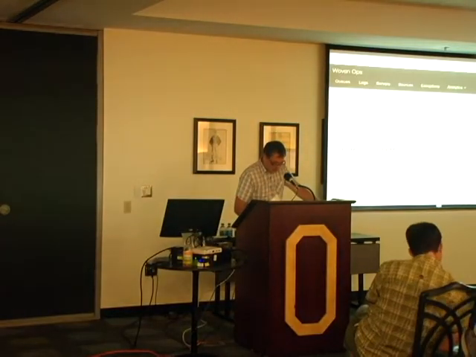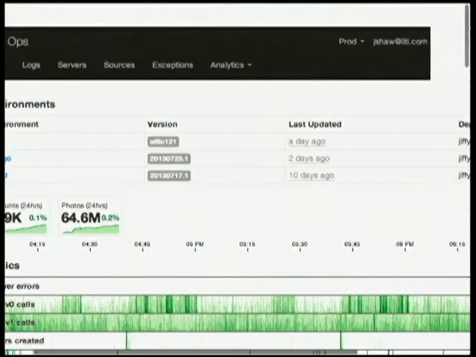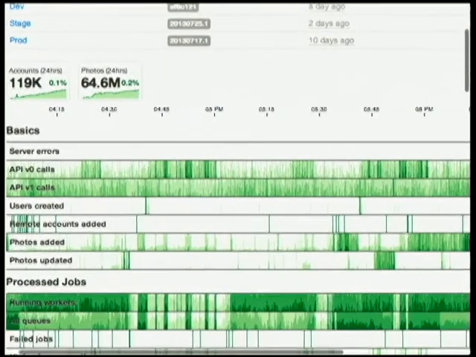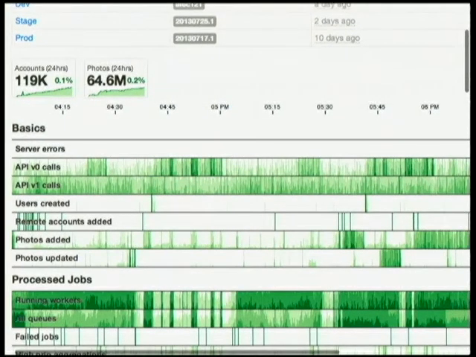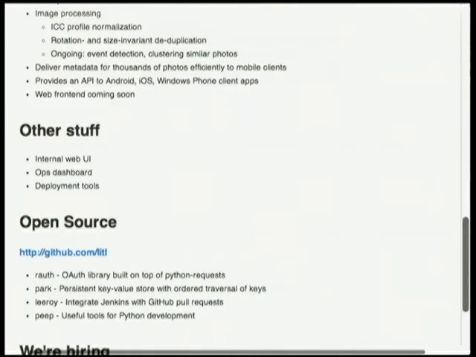The last little bit, here's our internal dashboard. It's a different Flask app. This is actually mostly in JavaScript, but we use an app called Cubism. So, okay, I'm running out of time, so enough of that.